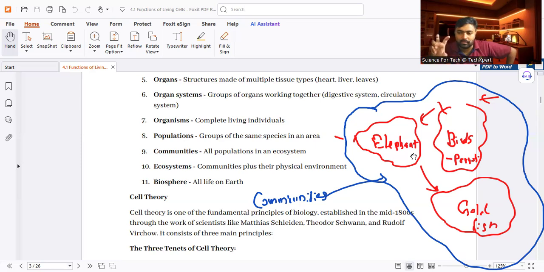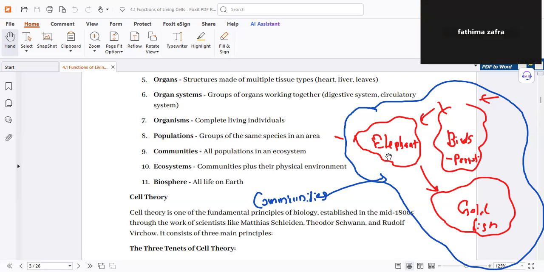That means these different species are collectively known as communities. In a community, elephants are there, birds are there, goldfish are there, then monkeys are there, then donkeys are there, likewise. If we take a kind of species out separately, that is known as a population. Understood or not? Yes, understood. Okay.